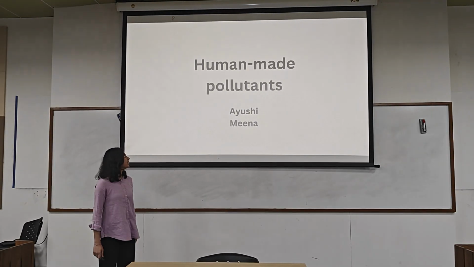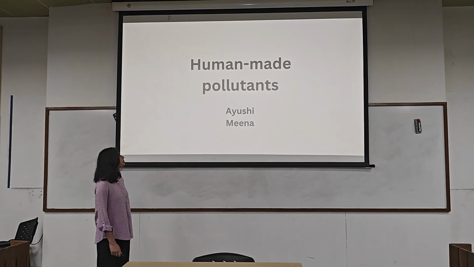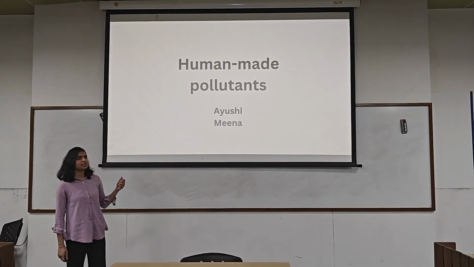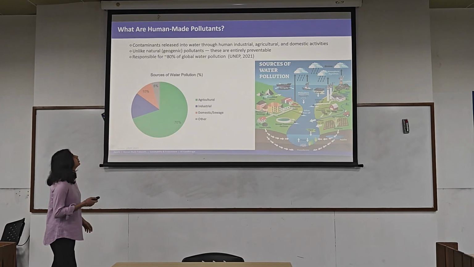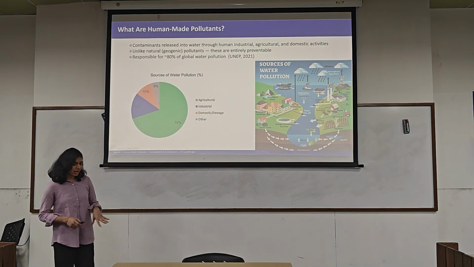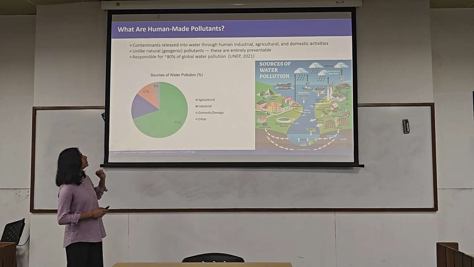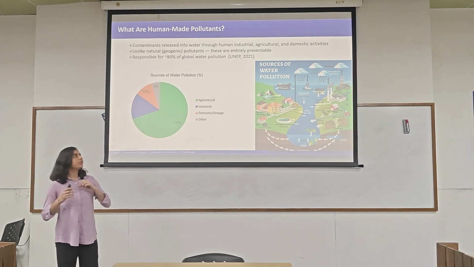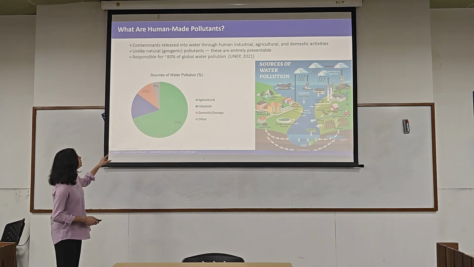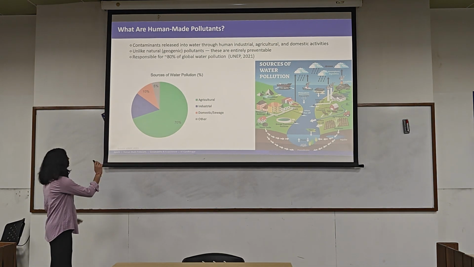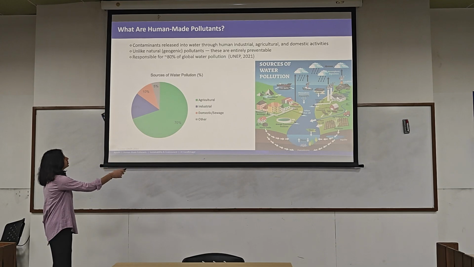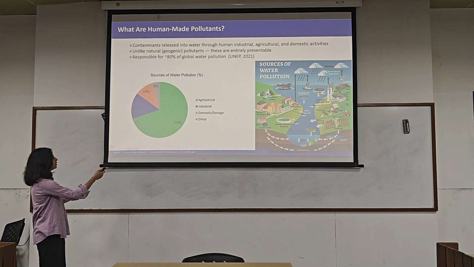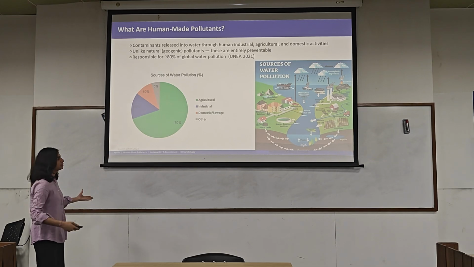Hello everyone, my name is Ayushi and I will be covering the topic of human-made pollutants, also known as anthropogenic pollutants. So, the basic thing: what are human-made pollutants? These are contaminants introduced into the water body through human activities. In this pie chart, we can see the major sources of water pollution. The first and major one is agricultural, followed by industrial, then domestic, and then other factors.